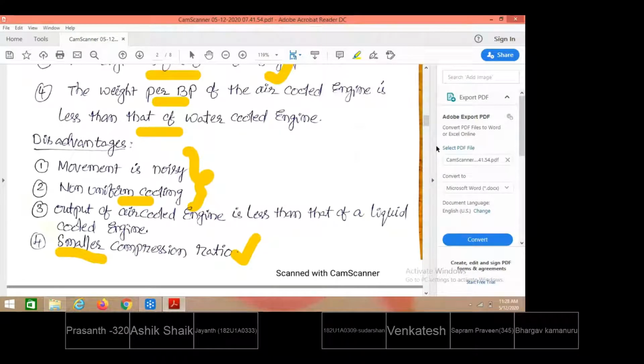What we have discussed as of now is why cooling is required to be provided in IC engines. When large temperatures are developed during combustion of the fuel, if not properly dissipated, what will happen?